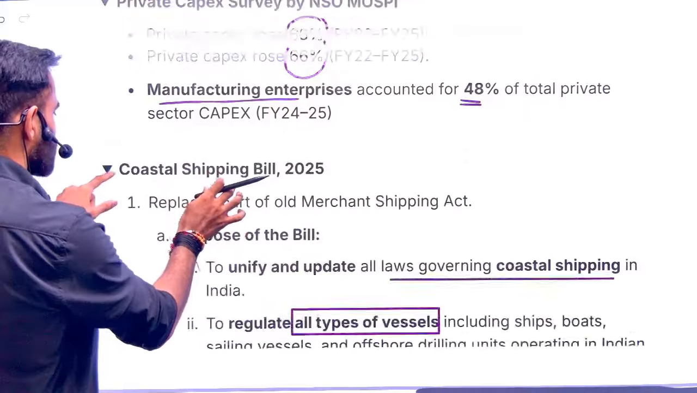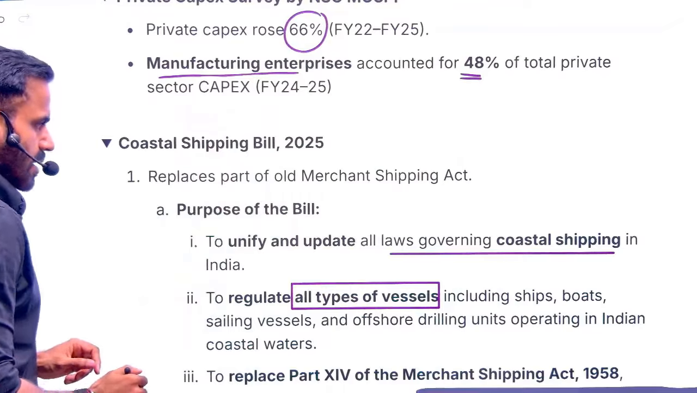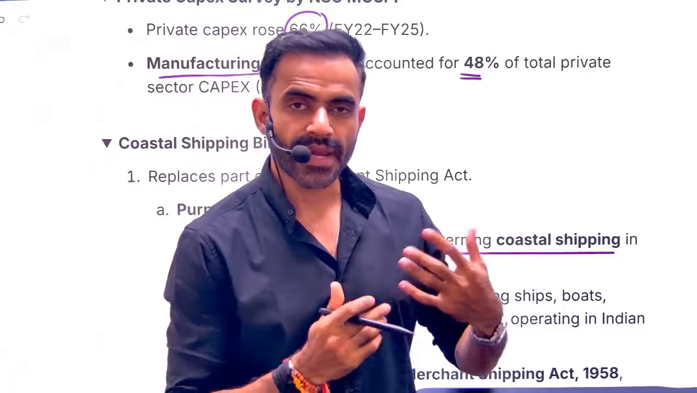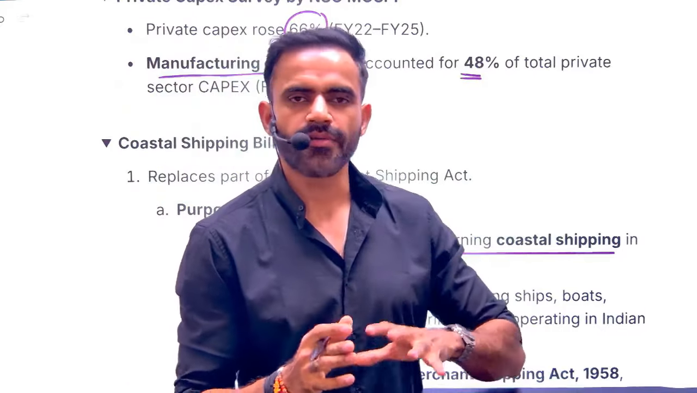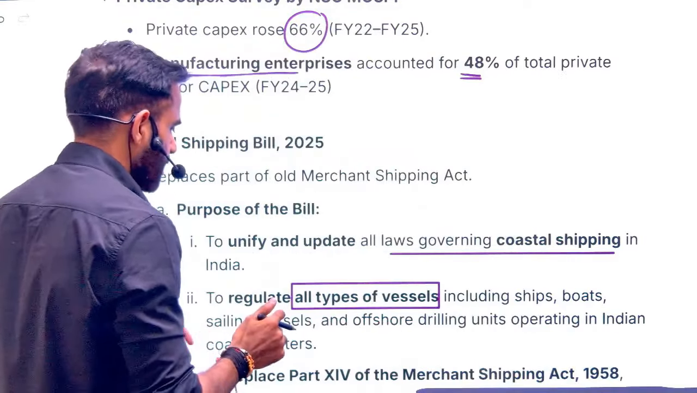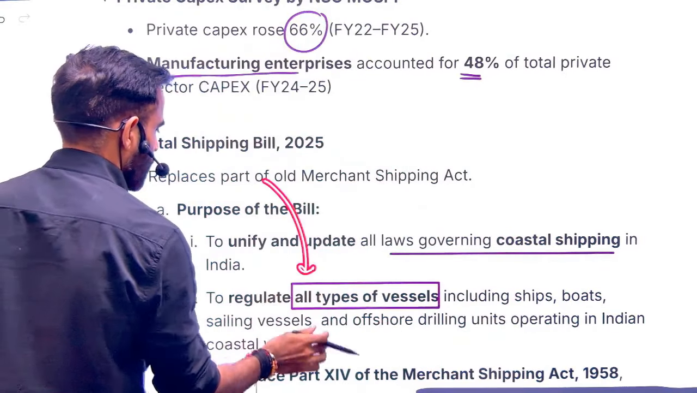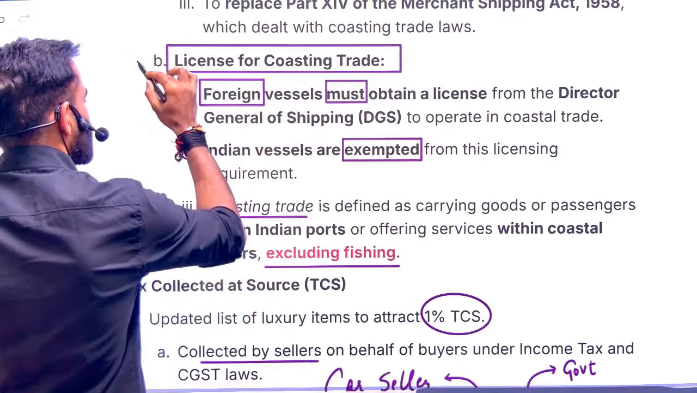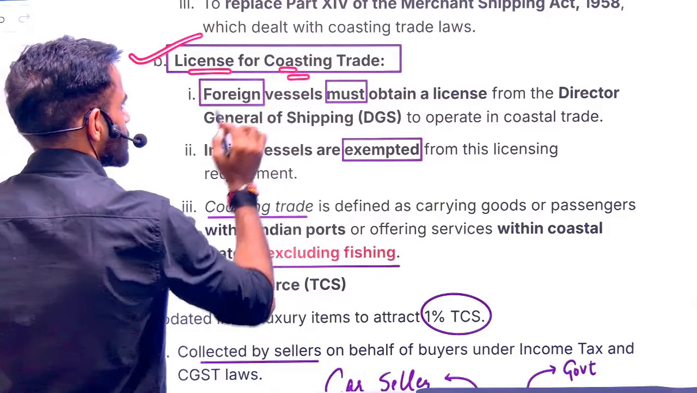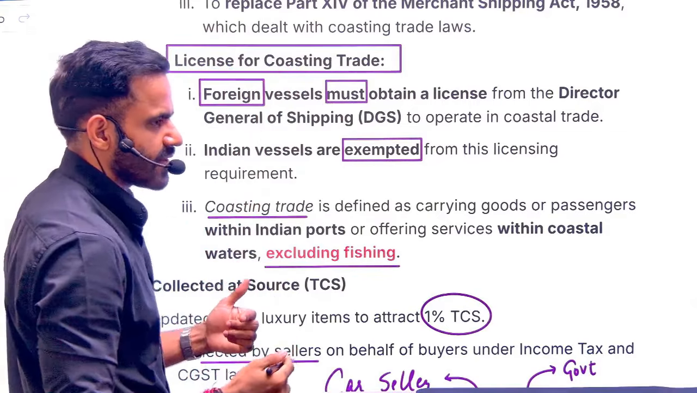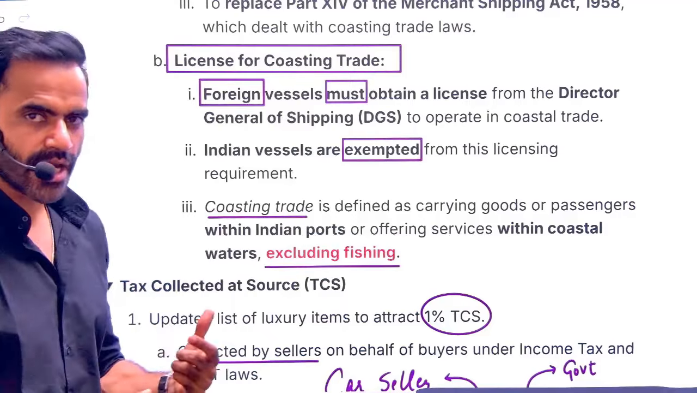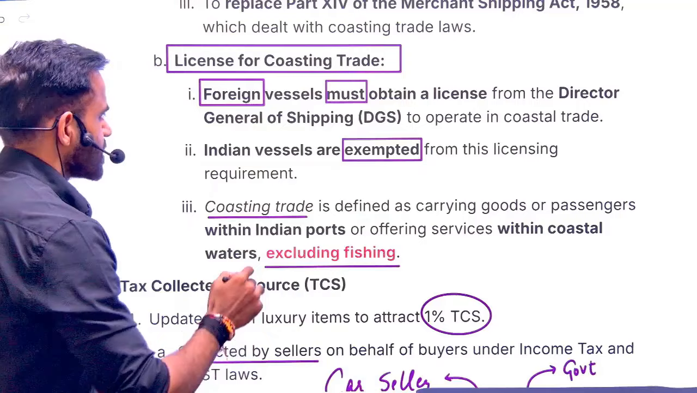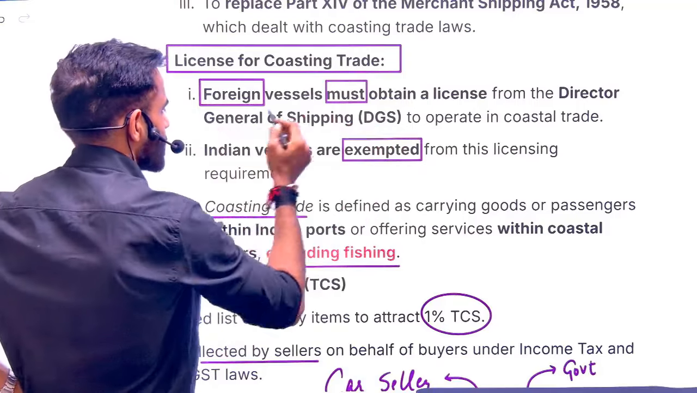Next is related to the Coastal Shipping Bill. Now understand, in a very simple sense, the objective of this bill is to upgrade or update our coastal governance. Okay, so for that purpose, it is going to regulate all types of vessels, and it has a provision of license for the coasting trade. In a very simple sense, any foreign vessel, if it has a trade interest in India, needs to get a license from DGS. What is DGS? Director General of Shipping.